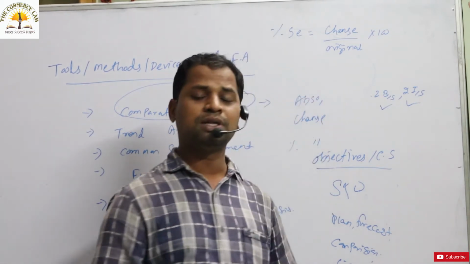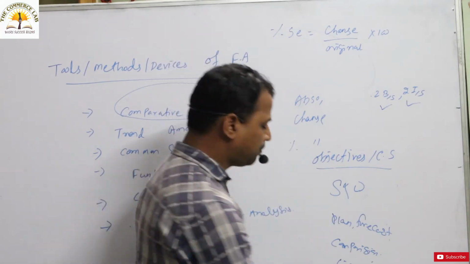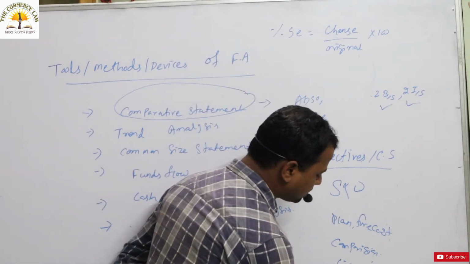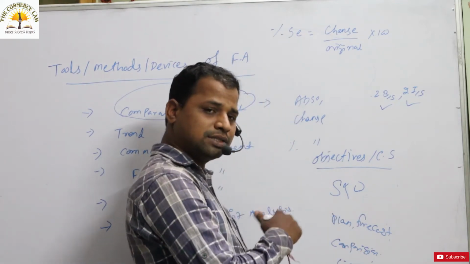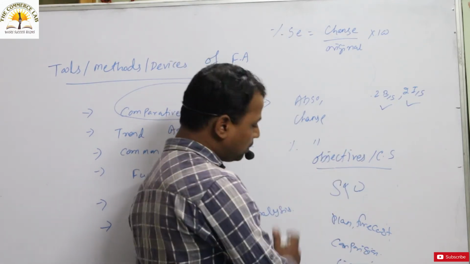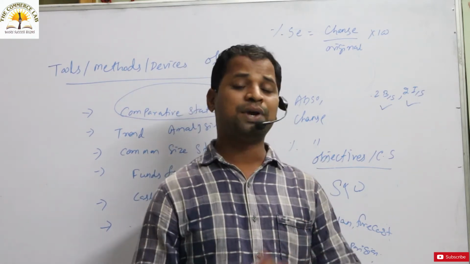Okay, financial position, liquidity position from one year to another year. Okay, and you have to know the trend, whether it is increasing or decreasing from one year to another year, whether that is an upward or downward trend. You are able to know through this financial statement. Sorry, this comparative statement.